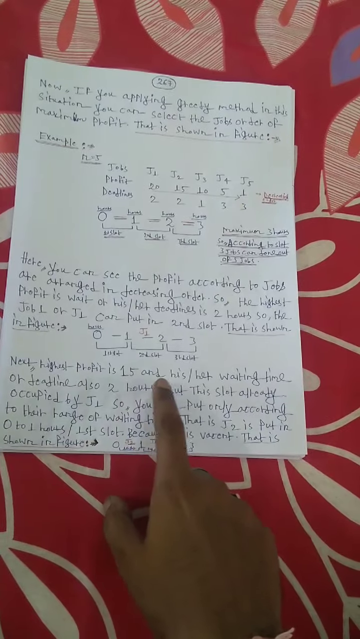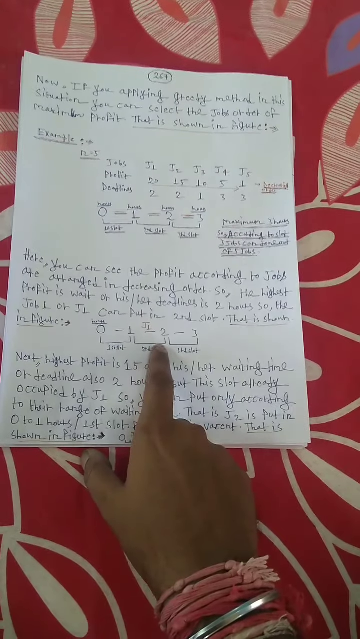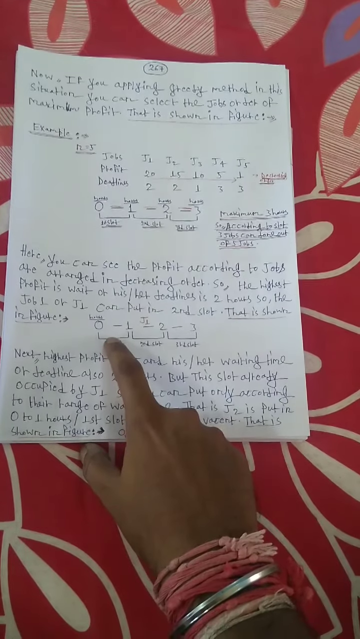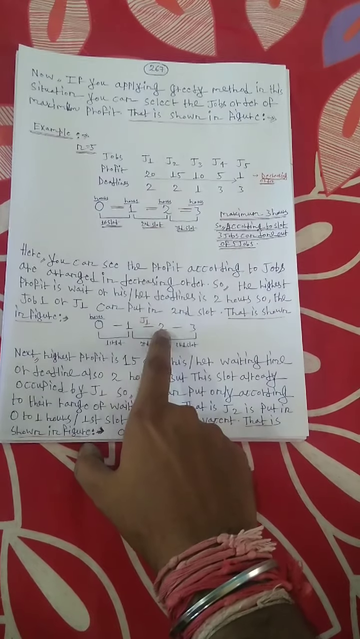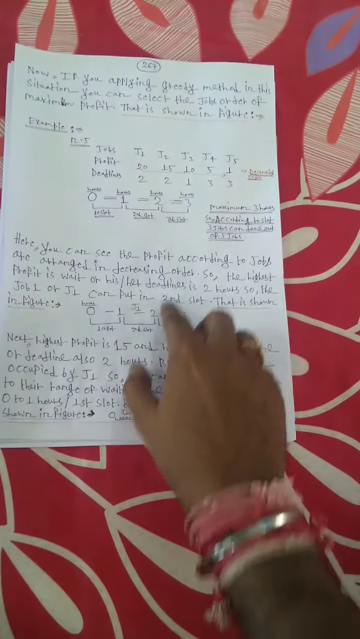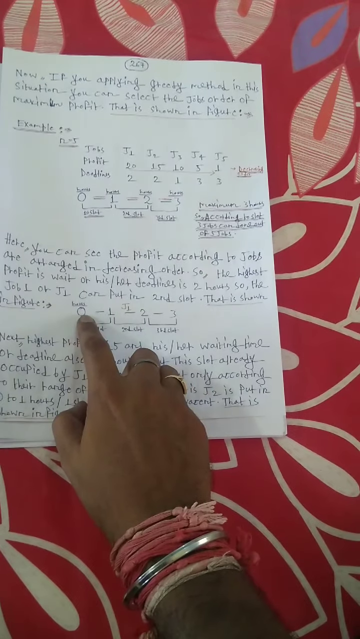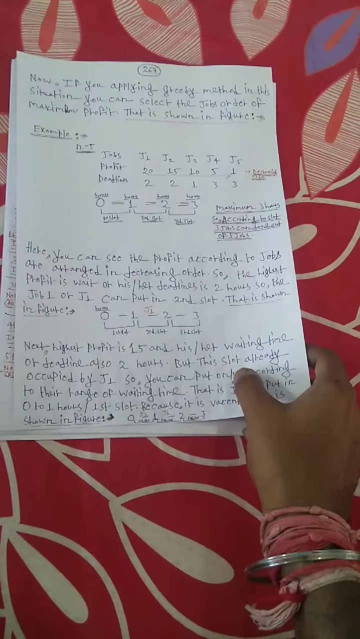Next highest profit is 15, and its deadline is also 2 hours, but here also the slot is occupied by J1. So here we cannot put J2 in the 1 to 2 slot, but you can put it in 0 to 1 hour, because the slot timing is 0 to a maximum of 2 hours. The second job also has a deadline of 2 hours, so you cannot put it into the 3 hour slot. So you can put it only in the 0 to 1 hour slot, the first slot. So J2 is occupied in the 0 to 1 slot, that is shown in the figure.